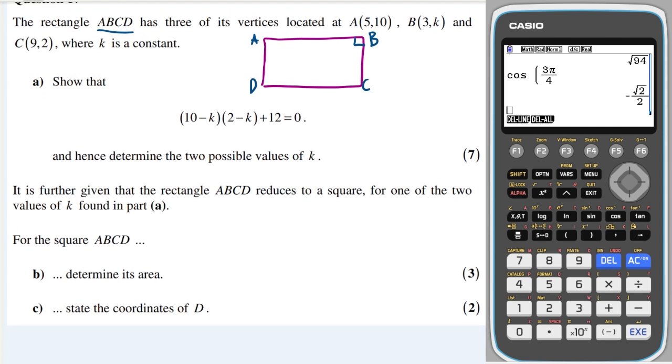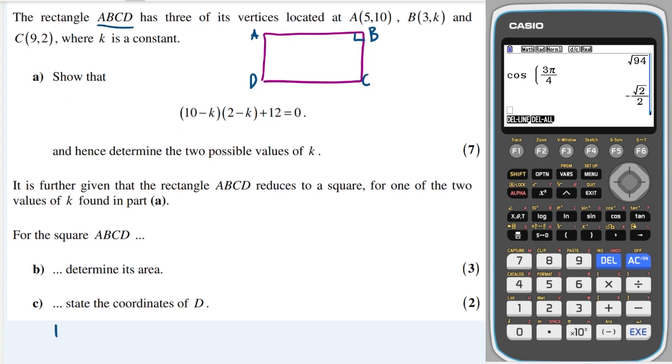So the gradient of AB, which we can get by doing 10 minus k, so the change in the y's, 10 and k, over the change in the x's, 5 and 3, which is 2, must equal the negative reciprocal of BC.